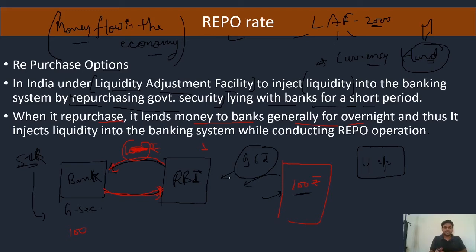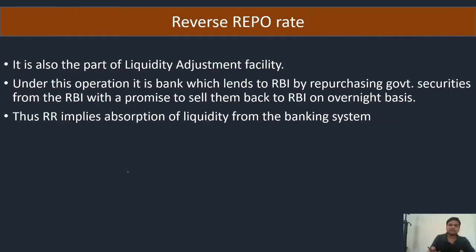So in repo rate you can see money is injected into the economy. Suppose this bank has 1 lakh of government securities, it gives them to RBI, and RBI gives that amount after a 4% cut to the bank, and by this it injects money in the system.